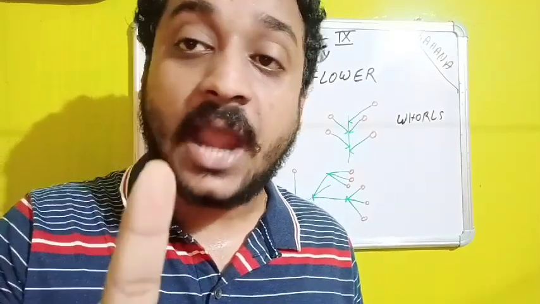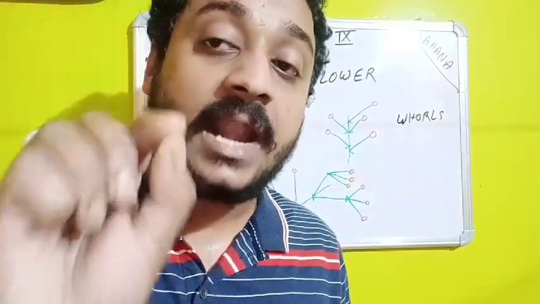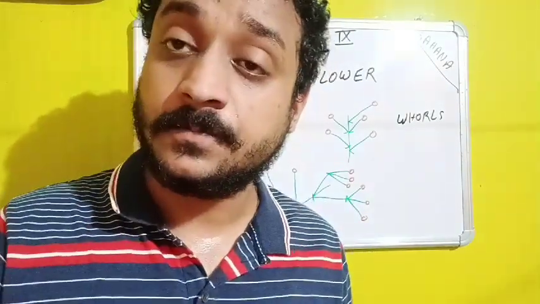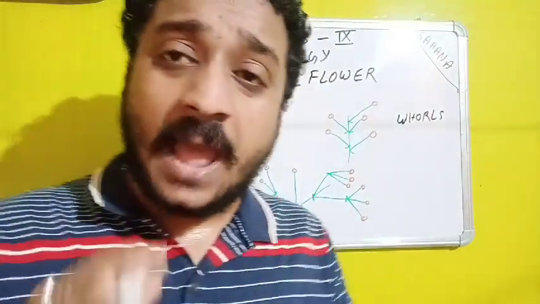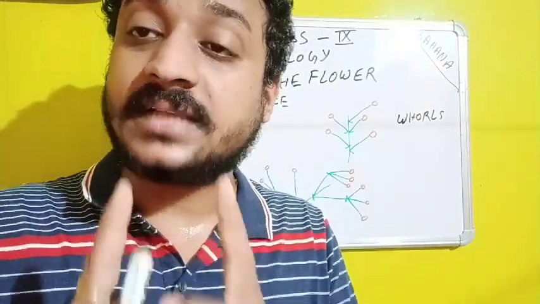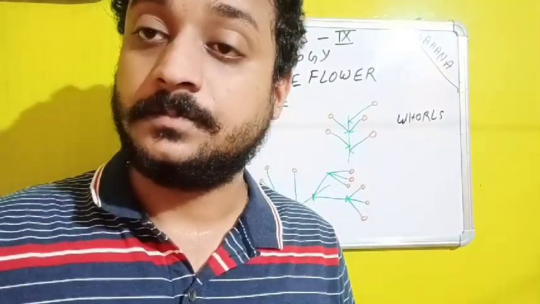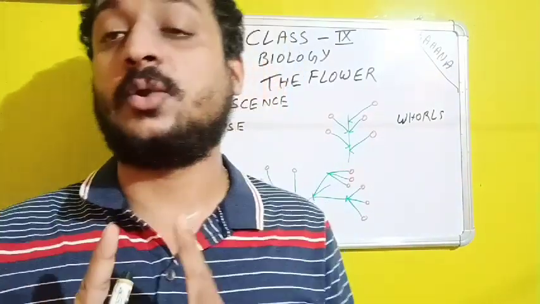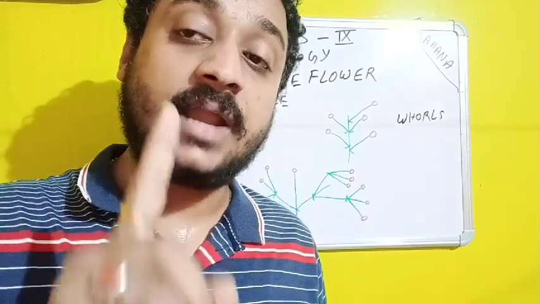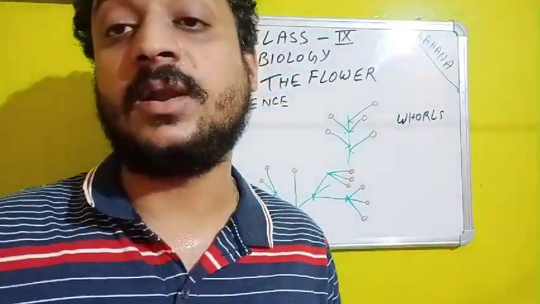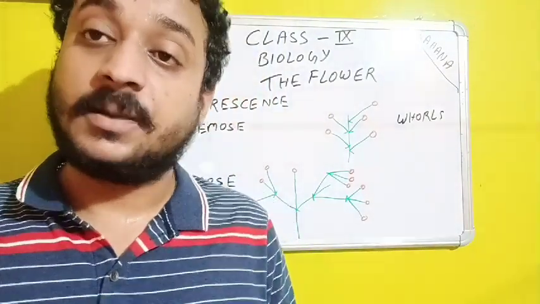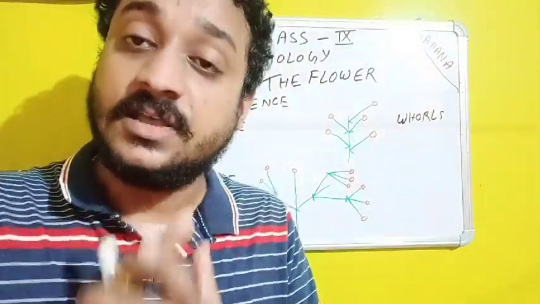But androecium and gynoecium both have a direct involvement in the reproduction as well as in the development of the seeds.